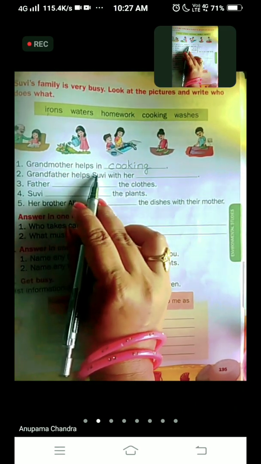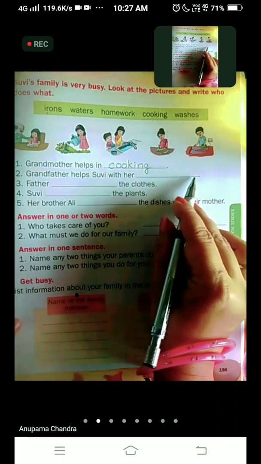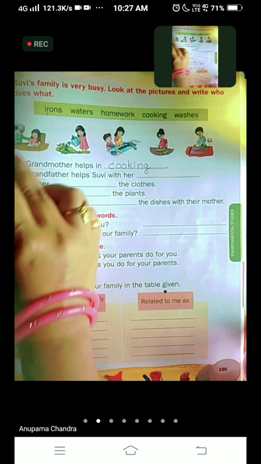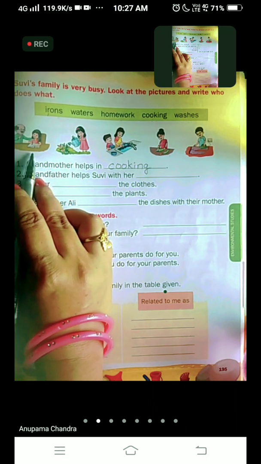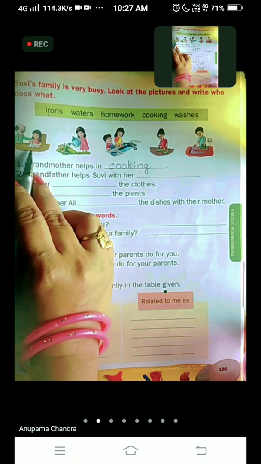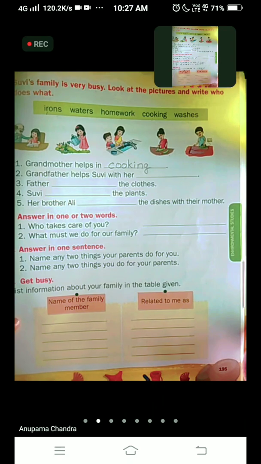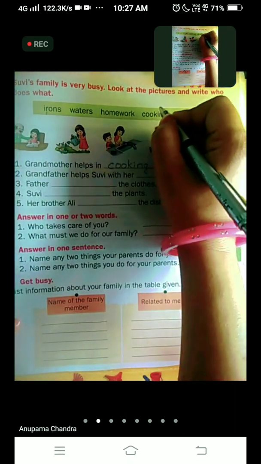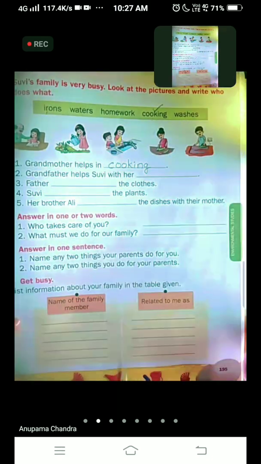Now come to the second one. Grandfather helps Suvi with her dash. Now where is the grandfather? Here. What are they doing? I think they are studying or maybe doing the homework, right? Because Suvi is sitting with a book. So what can be the answer? Irons, waters, homework, cooking we have already written, washes. What is the correct answer?